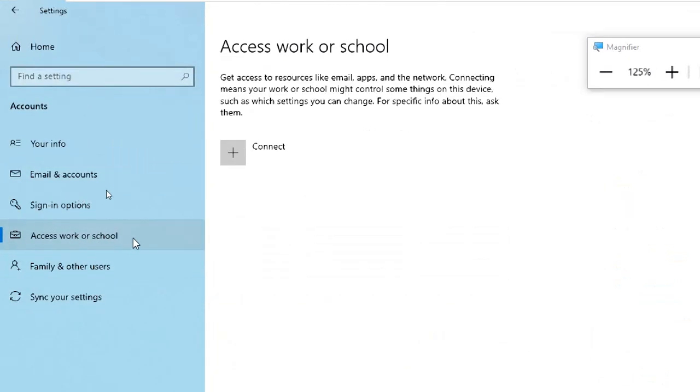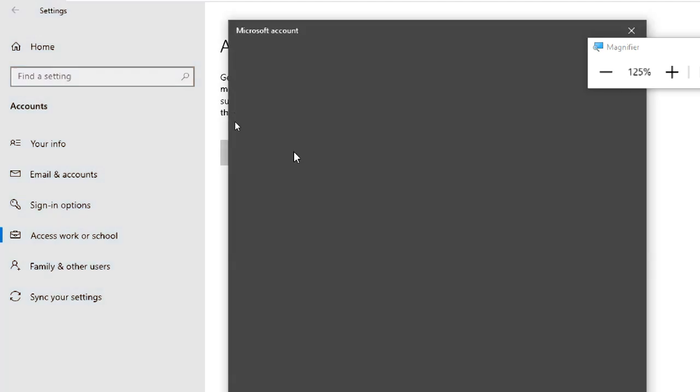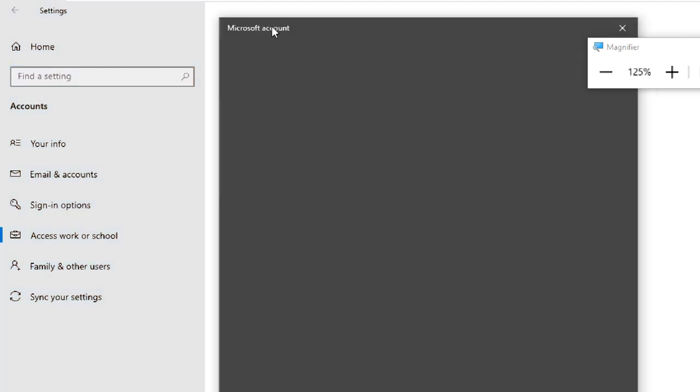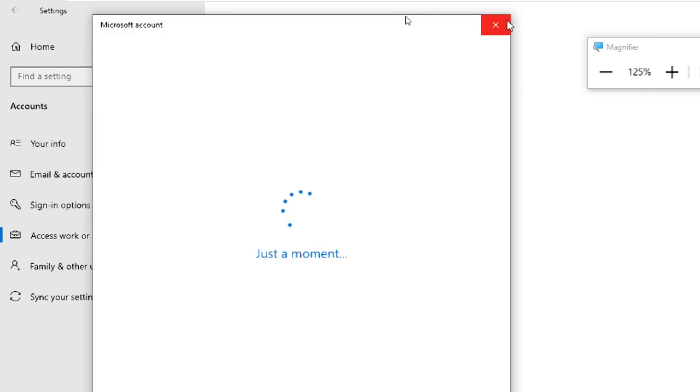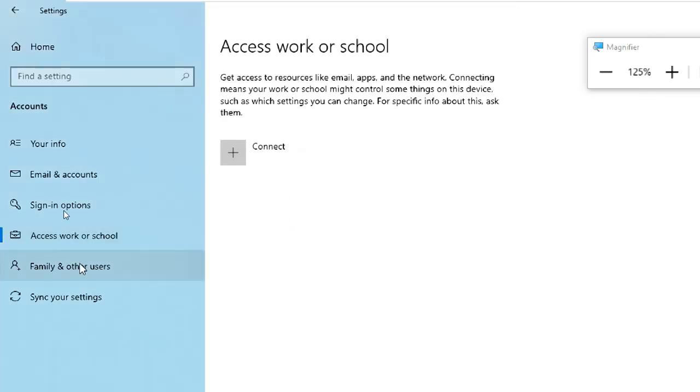Access work or school. So you want to connect to your work organization. With your email ID, you can use this option. Access to resources like email, apps, and network. Connecting means your work might control something on this device. Certain things are given here. So what will happen? Connect. It is asking about your account. If you give an account, then only organization wise things will come up. We'll see that one later. Okay.